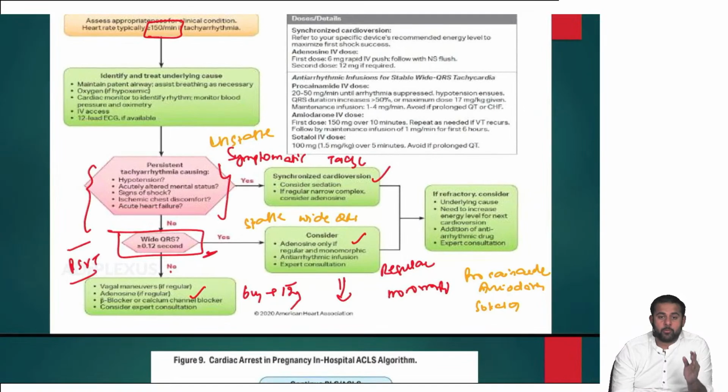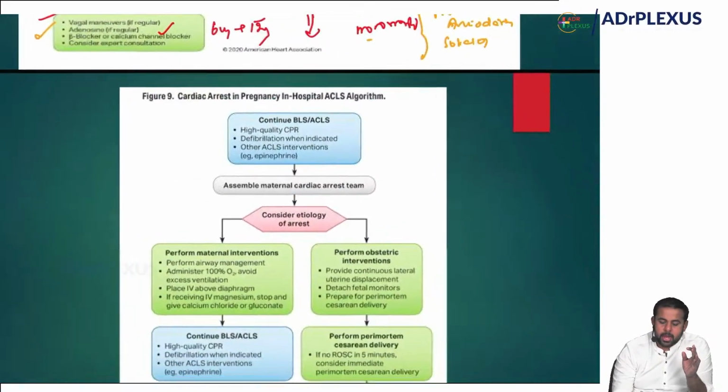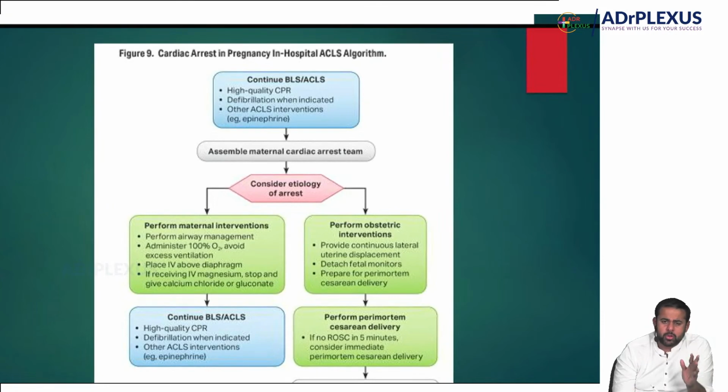So the 5 to 6 points you have to remember here is, when there is an unstable or symptomatic tachycardia, you do the synchronized cardioversion. If it is a narrow complex tachycardia with no wide QRS, then you do the vagal maneuvers and adenosine 6 mg followed by 12 mg, and beta blockers or calcium channel blockers you can give. And then stable wide QRS complexes, you can give adenosine only if it is regular monomorphic, otherwise you give procainamide, amiodarone and sotalol.